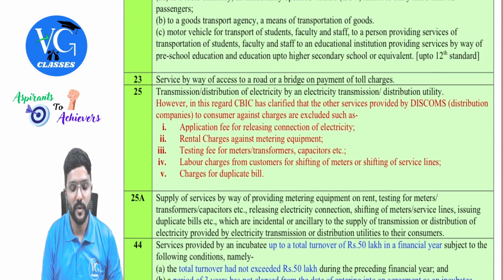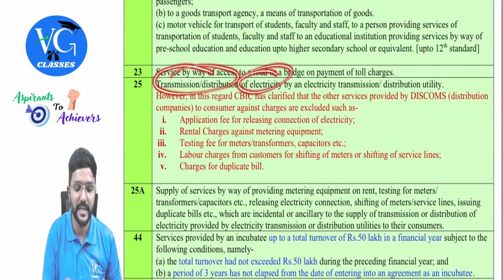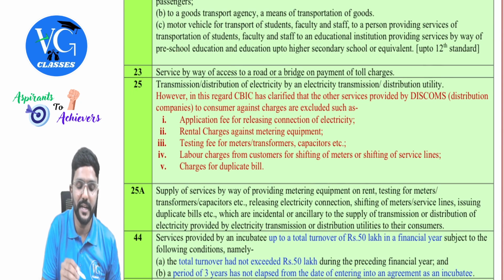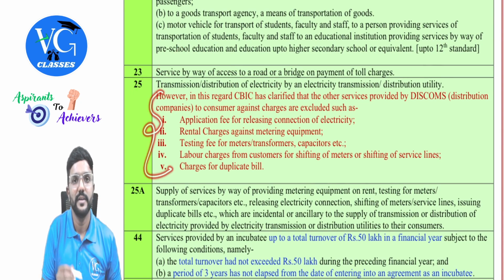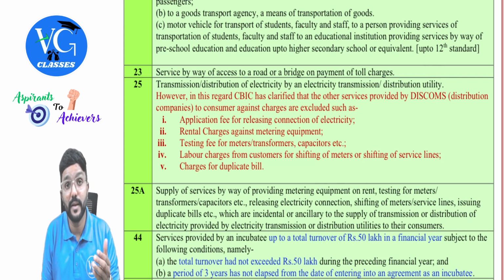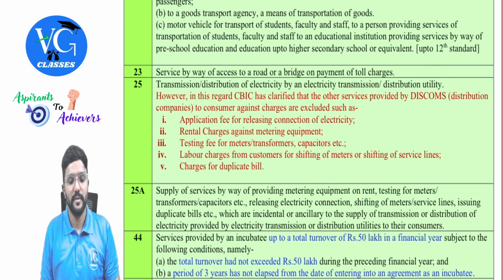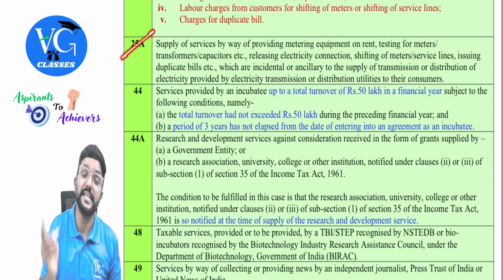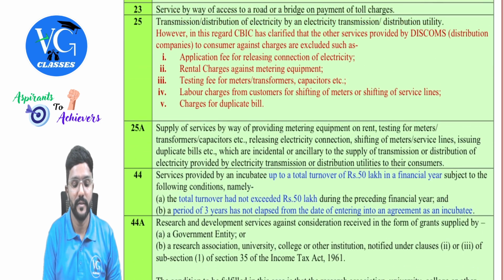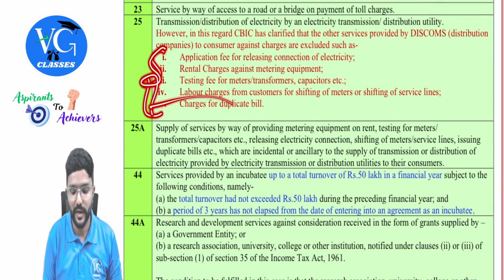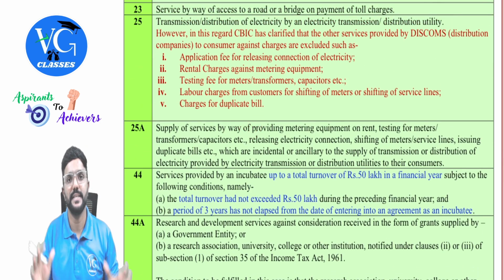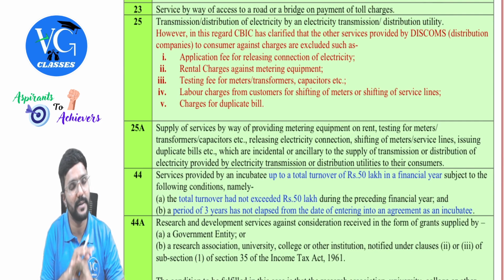Clear? Yes. So, transmission or distribution of electricity was exempt as per entry 25. And in entry 25, they said the following exemption is not applicable. But through entry 25A, they exempted the following. The following is now covered in entry 25A, guys. That means as on today, it is exempt.